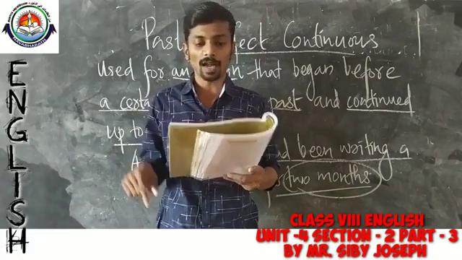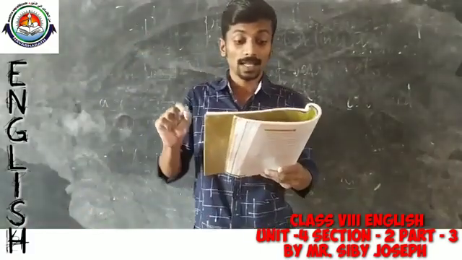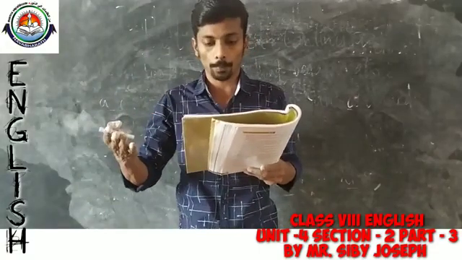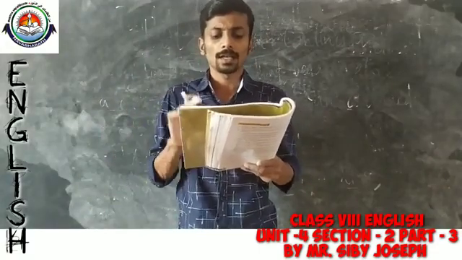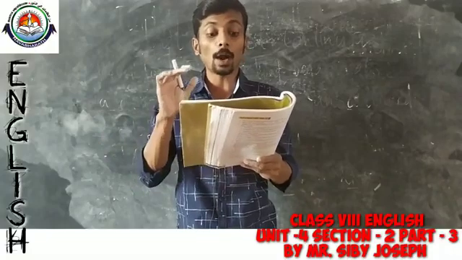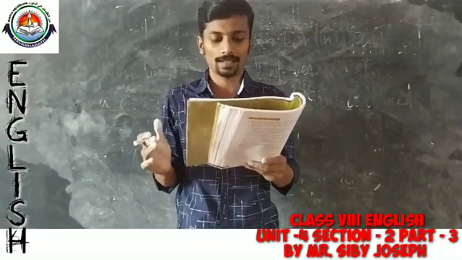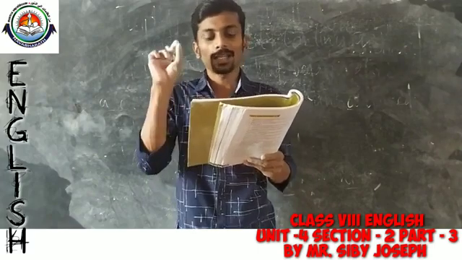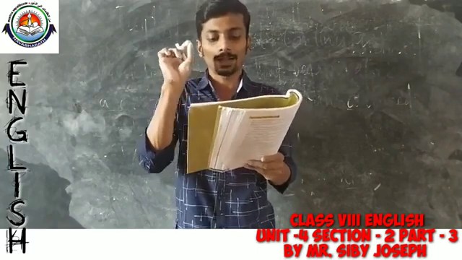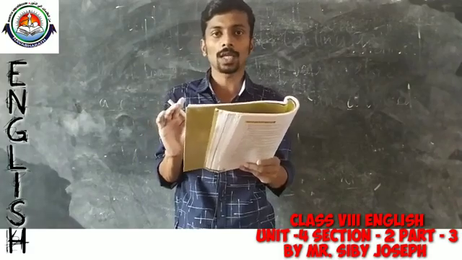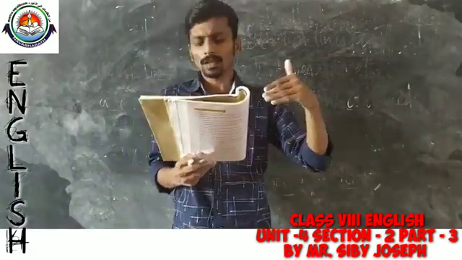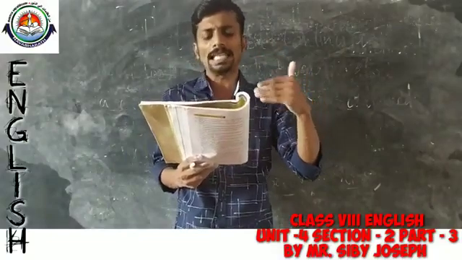Take page number 95. Look at the first example. Yesterday morning, Leander got up and looked out of the window. The sun was shining, but the ground was very wet. It had been raining. So, the letters given in green ink actually refer to past perfect continuous. Now, let us discuss it in detail.